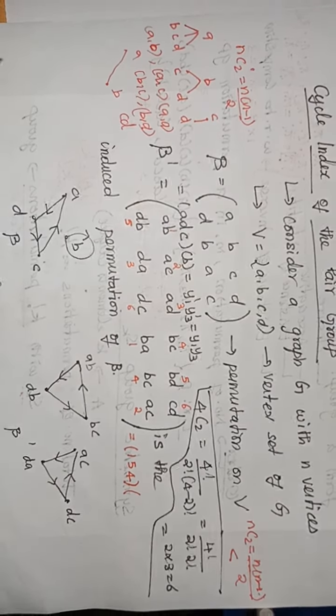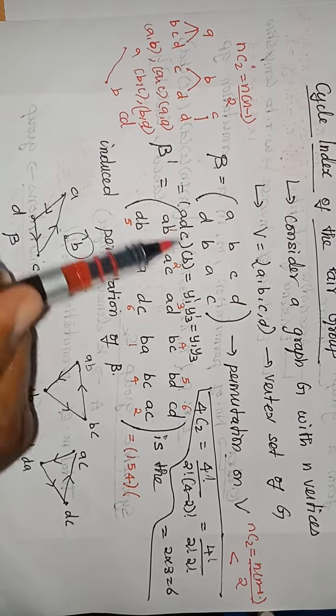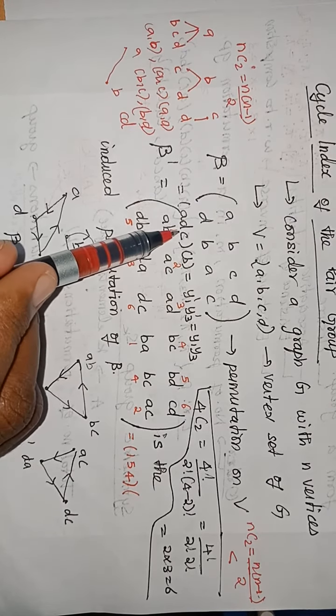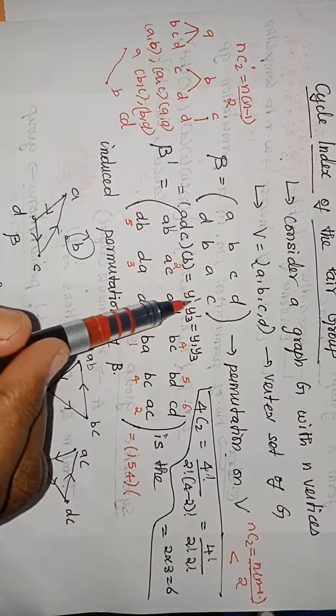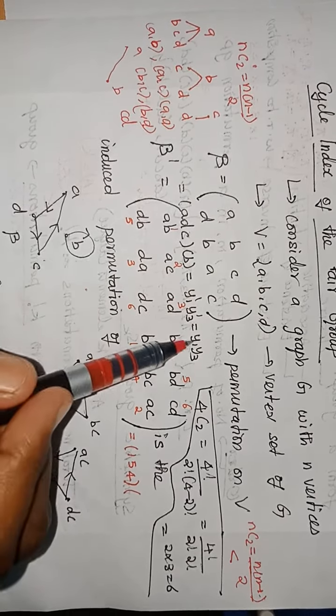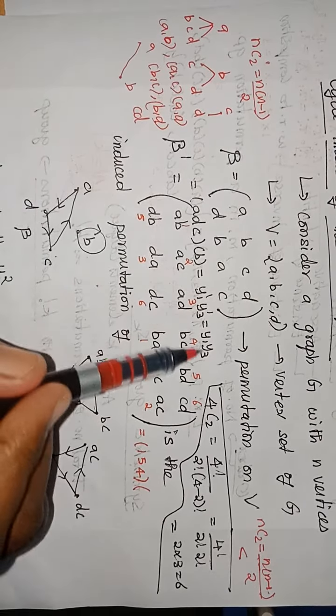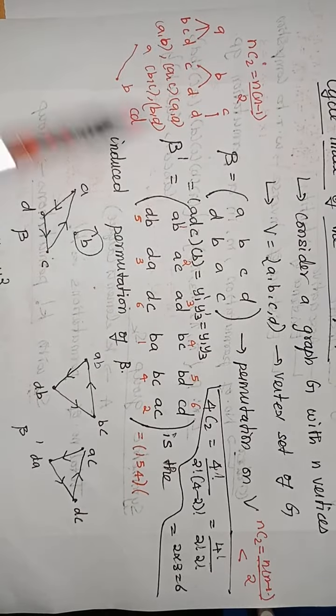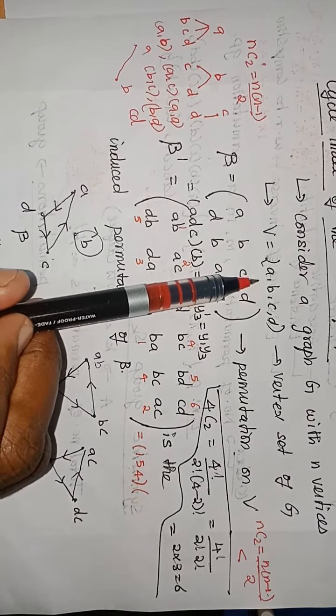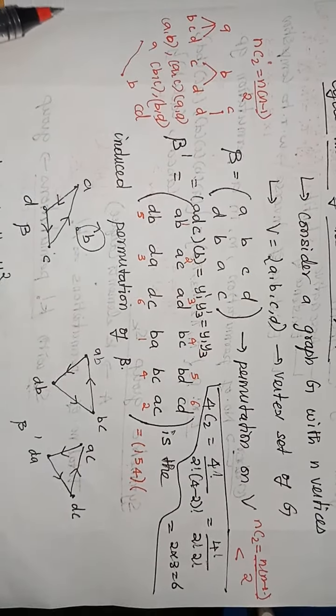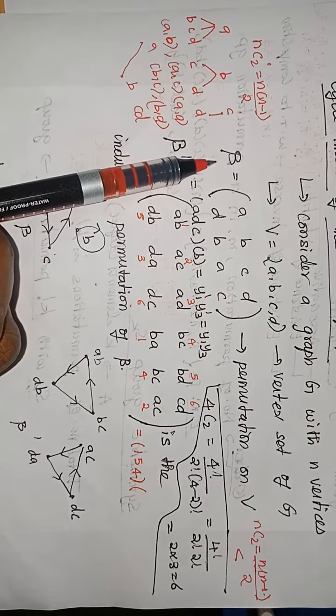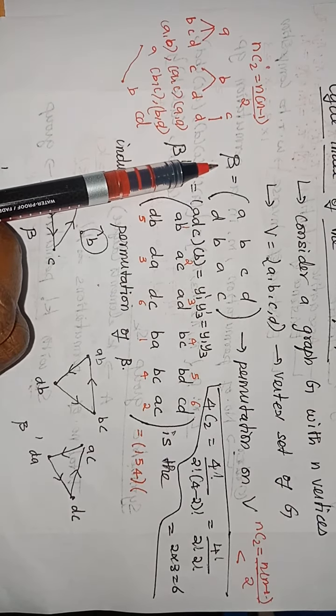Then B maps to B, a cycle of length 1. So we have a cycle of length 1 and a cycle of length 3. So this can be written as y1 to the power 1, y3 to the power 1. So y1 y3 is the cycle structure for this permutation beta, which has been formed using the vertices of a graph G. Now I want to induce this beta.